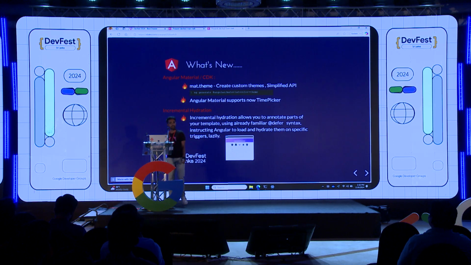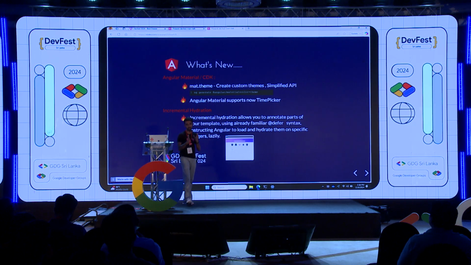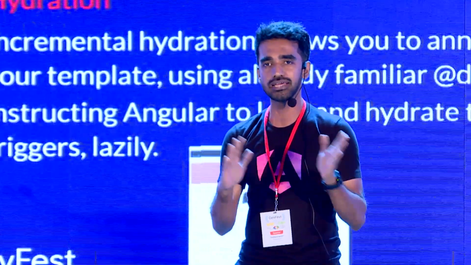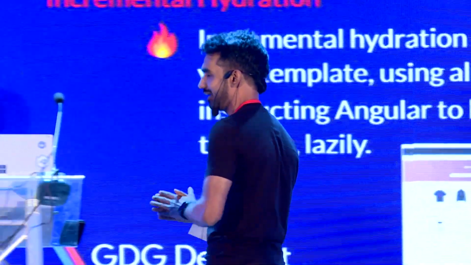And you get a way to define your custom theme as well. All these days, there were only 12 themes available. Now you can create your own custom theme with Angular version 19.